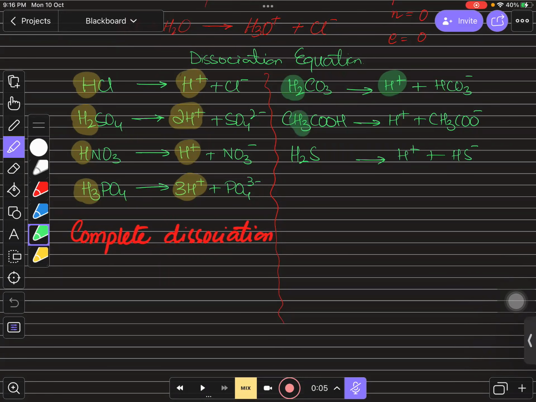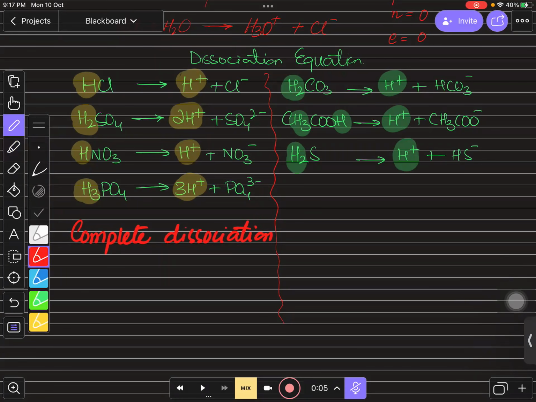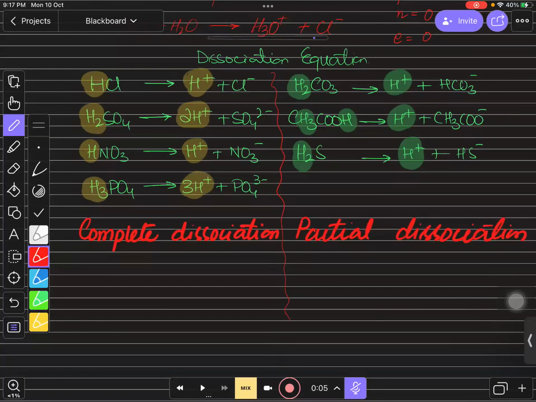We have over here four hydrogens, and out of four we just have one hydrogen which is going to be separated, and over here we have two hydrogens and only one hydrogen is going to be separated. So there is not complete dissociation. So you can say that this is actually partial dissociation. This is partial dissociation. So this is what you need to understand about the definition of weak and strong acids.